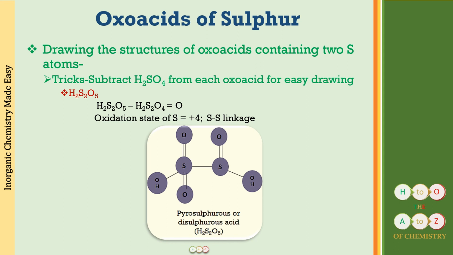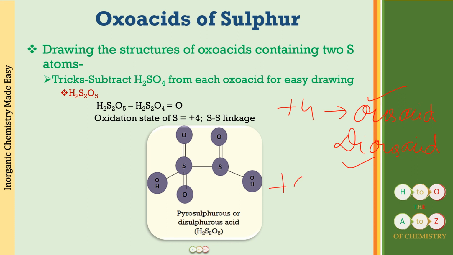So just remember that the oxidation state of +4 is going to be present in the parent -ous acid, or it will be present in the di-ous acid. So this is sulfurous acid, or it is going to be disulfurous acid or pyrosulfurous acid.